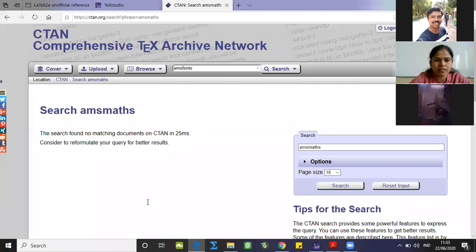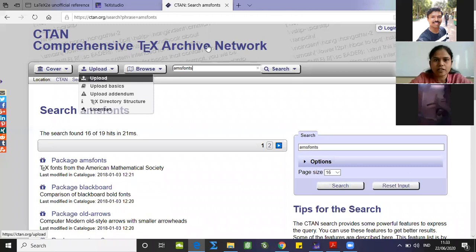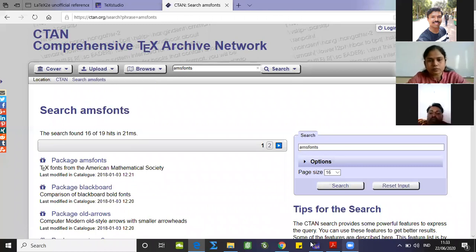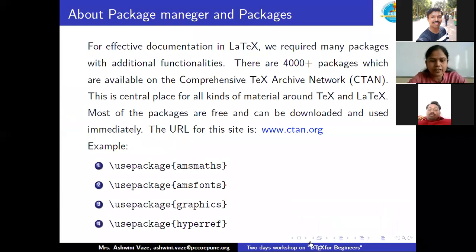Yes, so packages are over here. You can download those packages and activate them. One more part we can do.